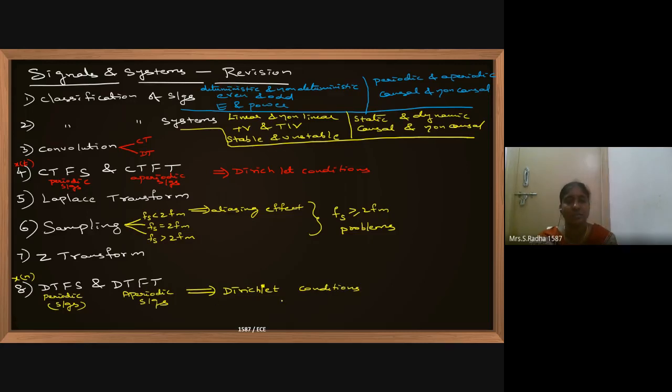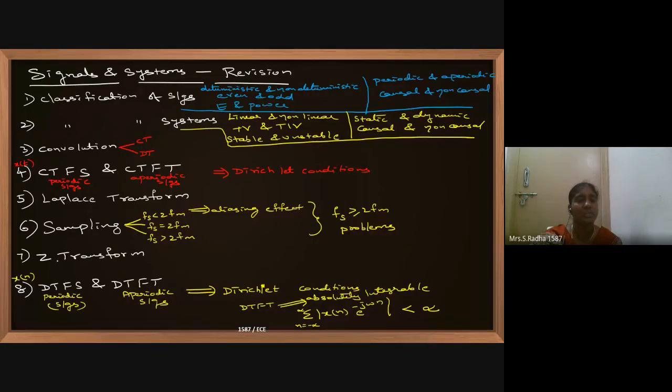Absolutely integrable means, if you see DTFT, the formula we have, summation of x of n e power minus j omega n should be less than infinity. This is the meaning of absolutely integrable. I'm telling about DTFT. We'll check out, but this is one of the conditions in Dirichlet.